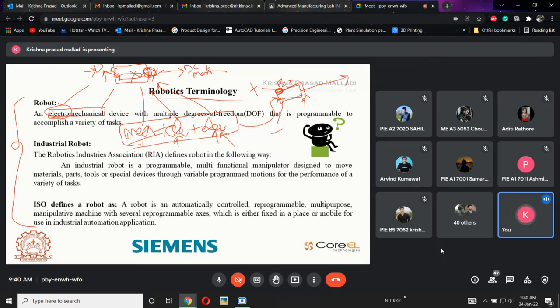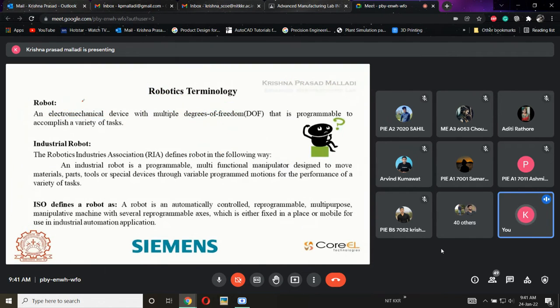That is called electronic devices. So together it is called an electromechanical device, which means a mechanical device which is a combination of electrical as well as electronic components. The best examples are servo motors and stepper motors; all these are called electromechanical devices. Here, this robot is also one of the things called an electromechanical device.